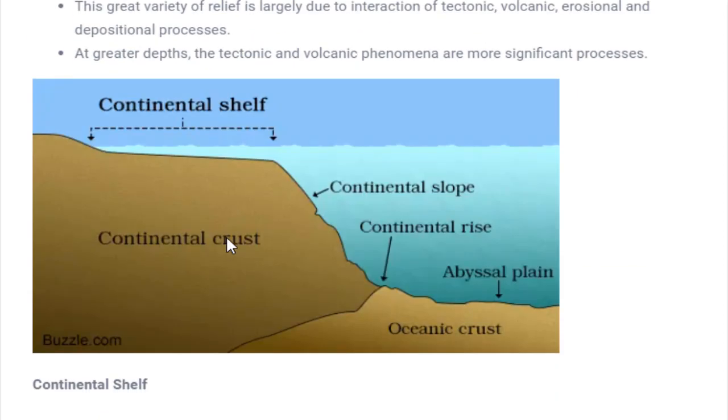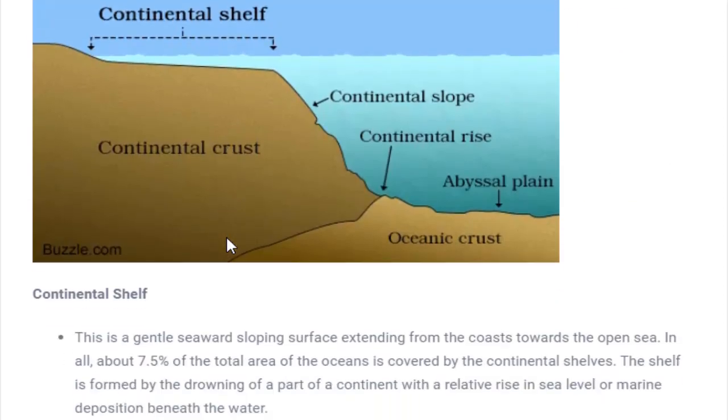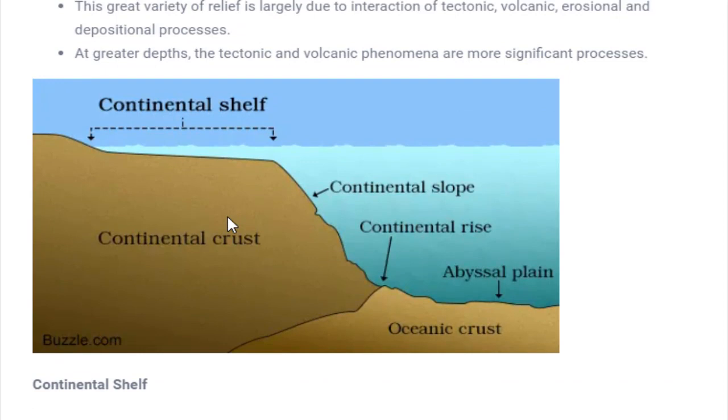What are these continental shelves and how are these formed? We'll just see the diagram and try to understand all kinds of features which are present near the ocean or below the ocean. When you see the ocean, if you have ever visited a sea coast, or if you have traveled by ship, you might have seen the surface is almost flat, only consisting of water. We can't see anything uneven, except the waves or the tides over the ocean surface.